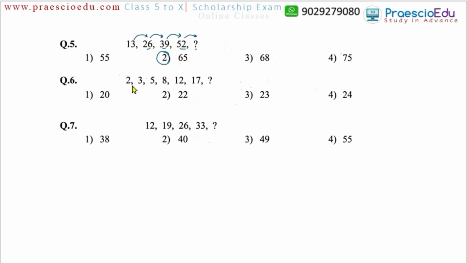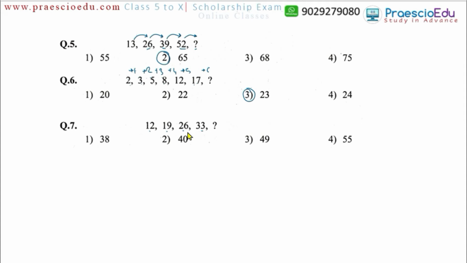Now question number 6: 2, 3, 5, 8, 12, 17 and then a question mark. Here, if you see, from 2 to 3, 1 is added, then from 3 to 5, 2 is added, then from 5 to 8, 3 is added, here 4 is added, means 1, 2, 3, 4, and then here 5 is added. So every time the addition increases. After 17, 6 is added, so 6 plus 17 must be 23, which is available in option number 3.